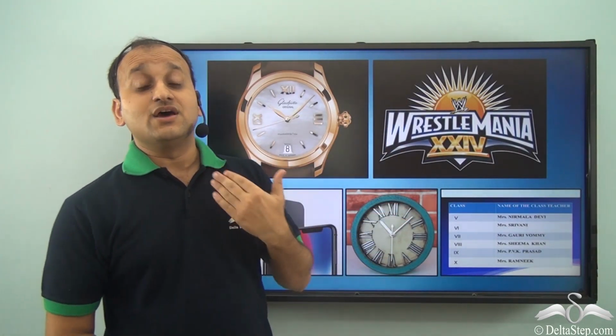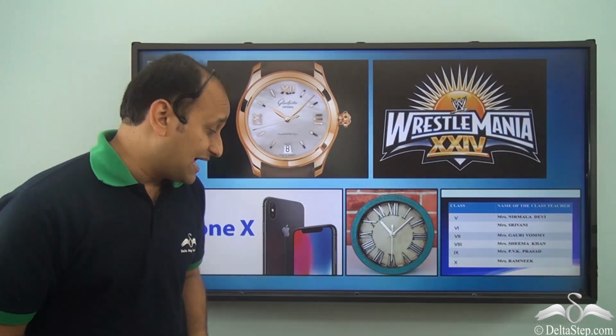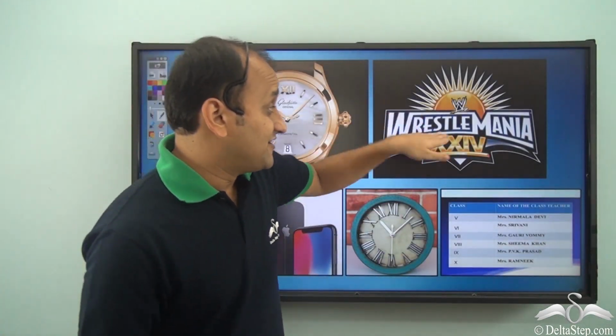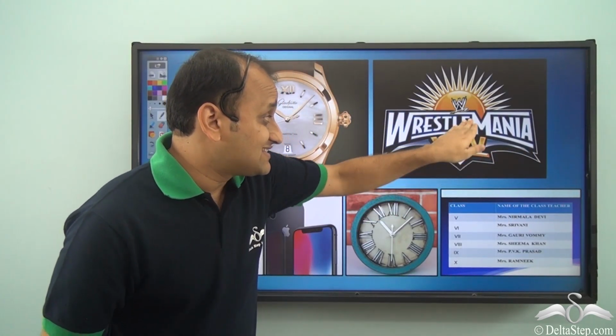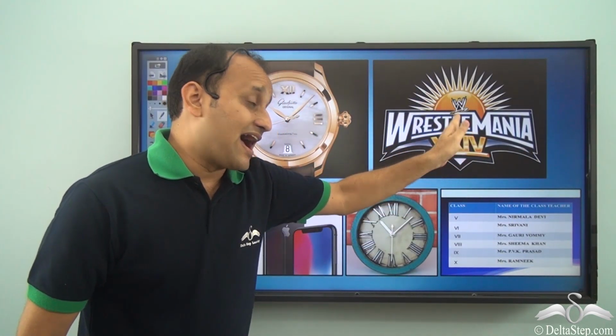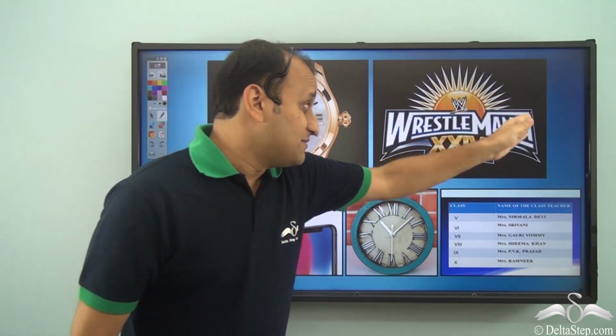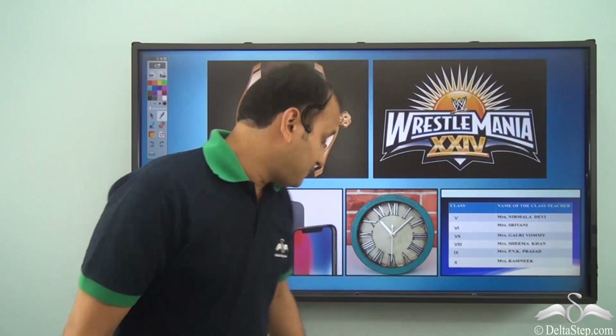And these are some common examples of Roman numerals which we use even today. So you can see in watches and clocks, Roman numerals are used many times, as in this case it's WrestleMania X, X, I and V, which means 10, 10, and IV is 4, so it's 24, so it's WrestleMania 24.